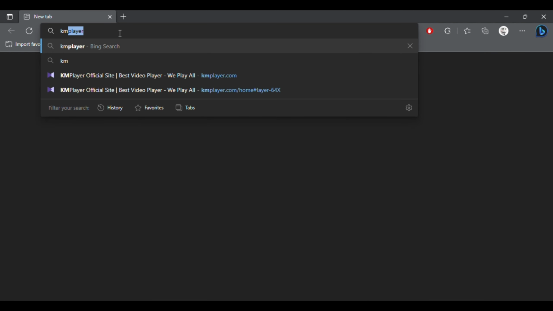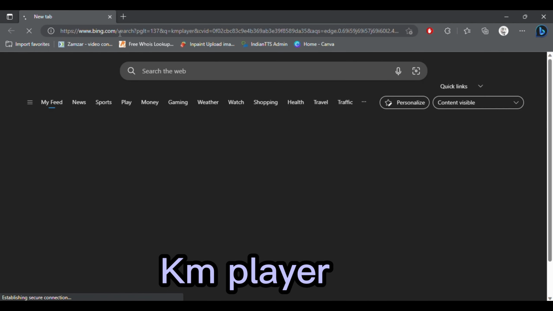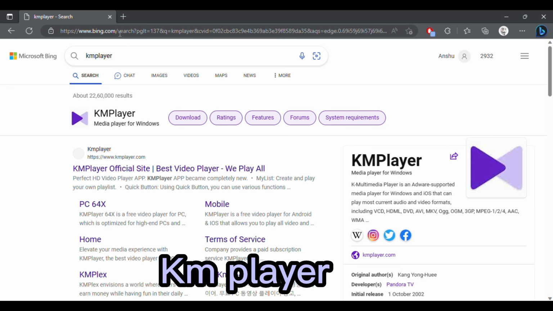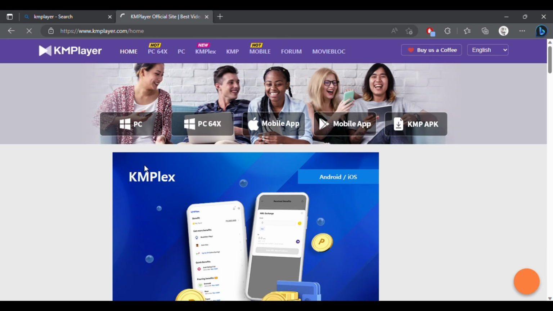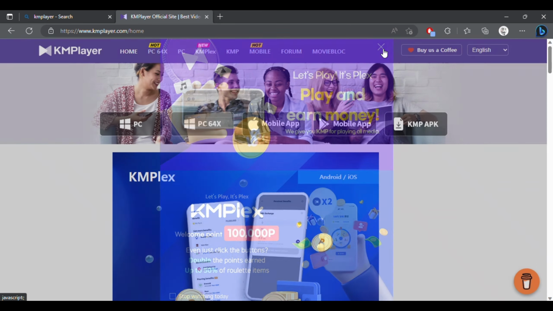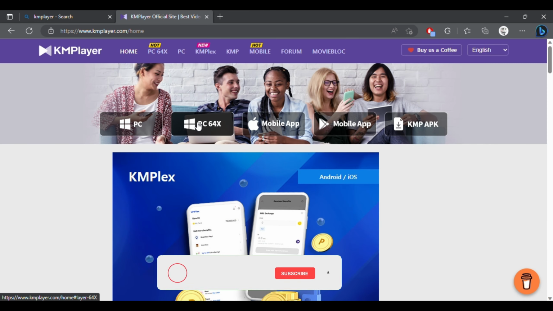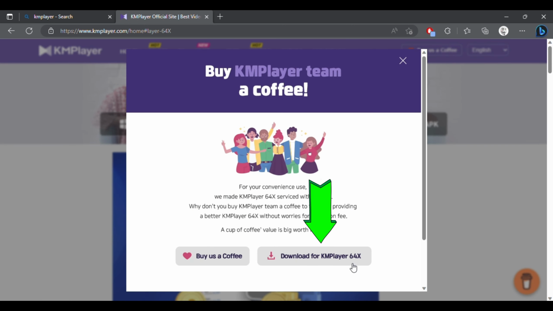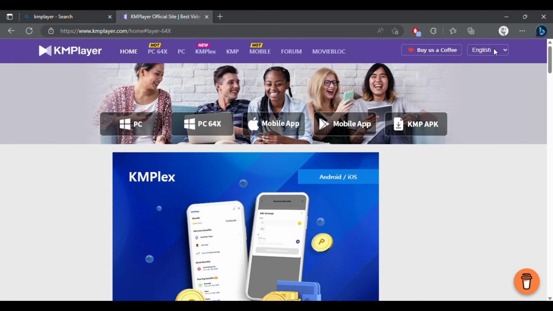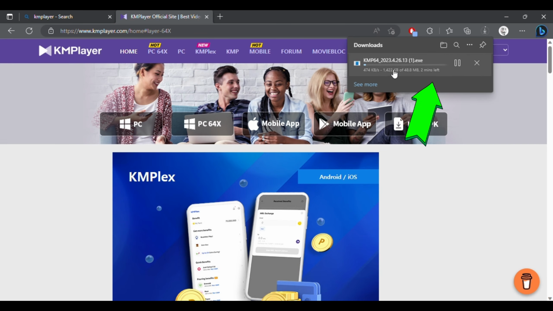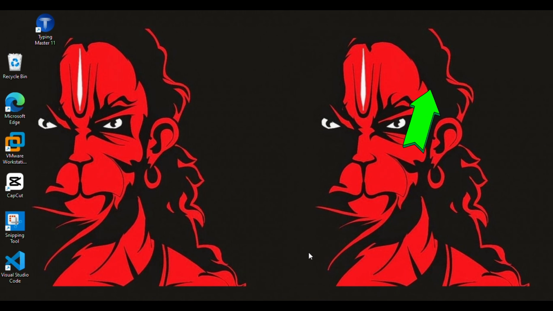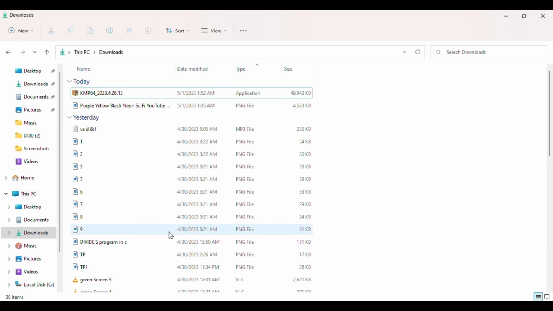Step 1. Open your web browser and go to the KMPlayer download page. Step 2. Click on the Download KMPlayer button to start the download process. Step 3. Once the download is complete, navigate to the folder where the downloaded file is saved.